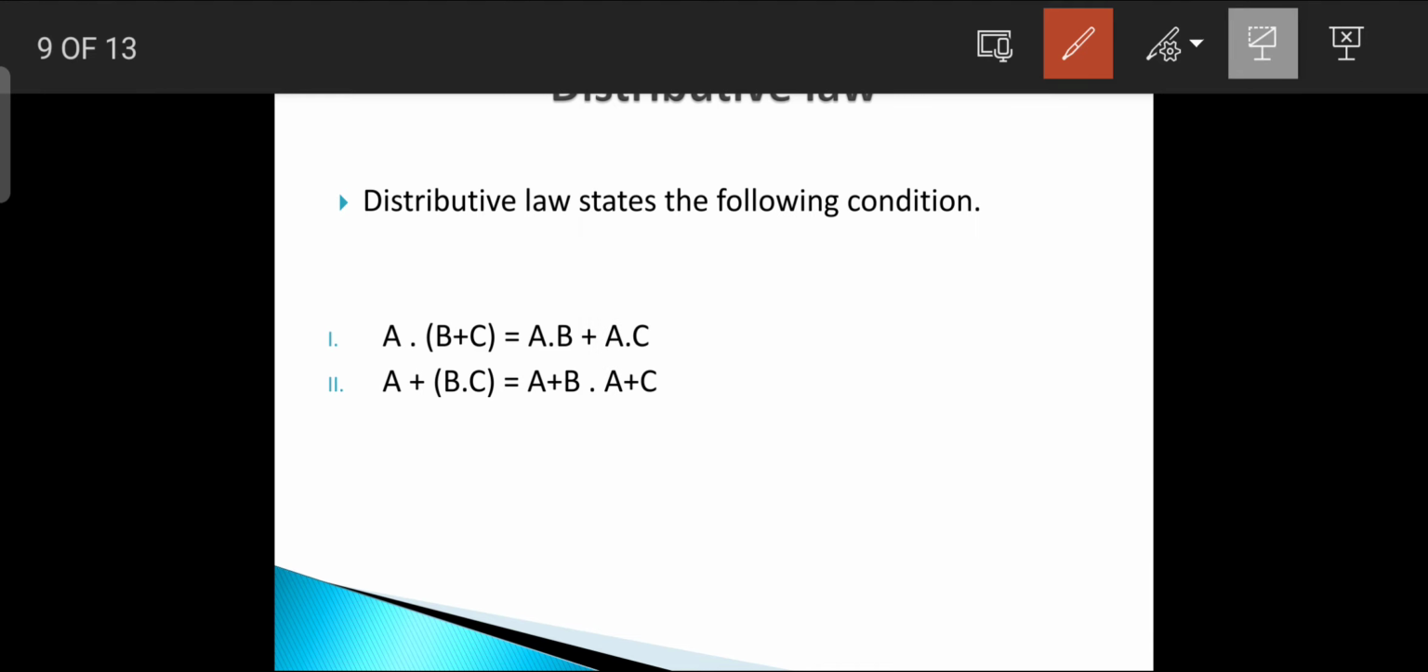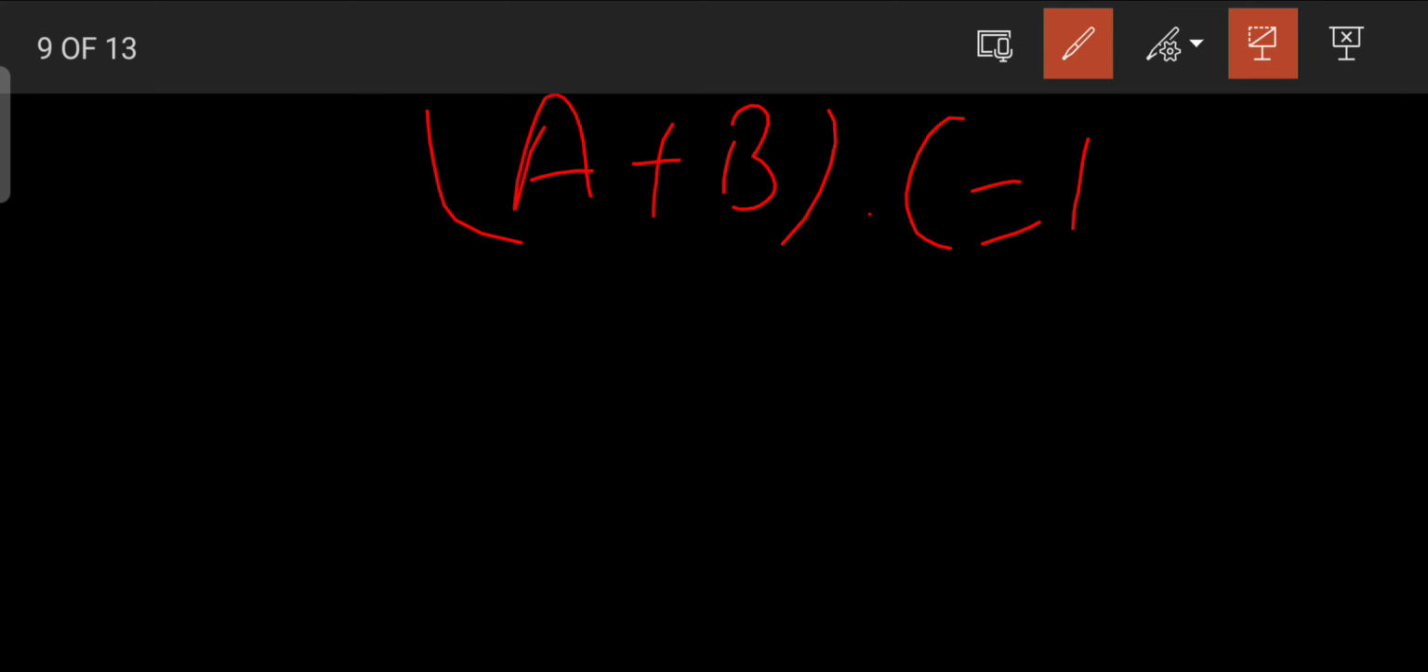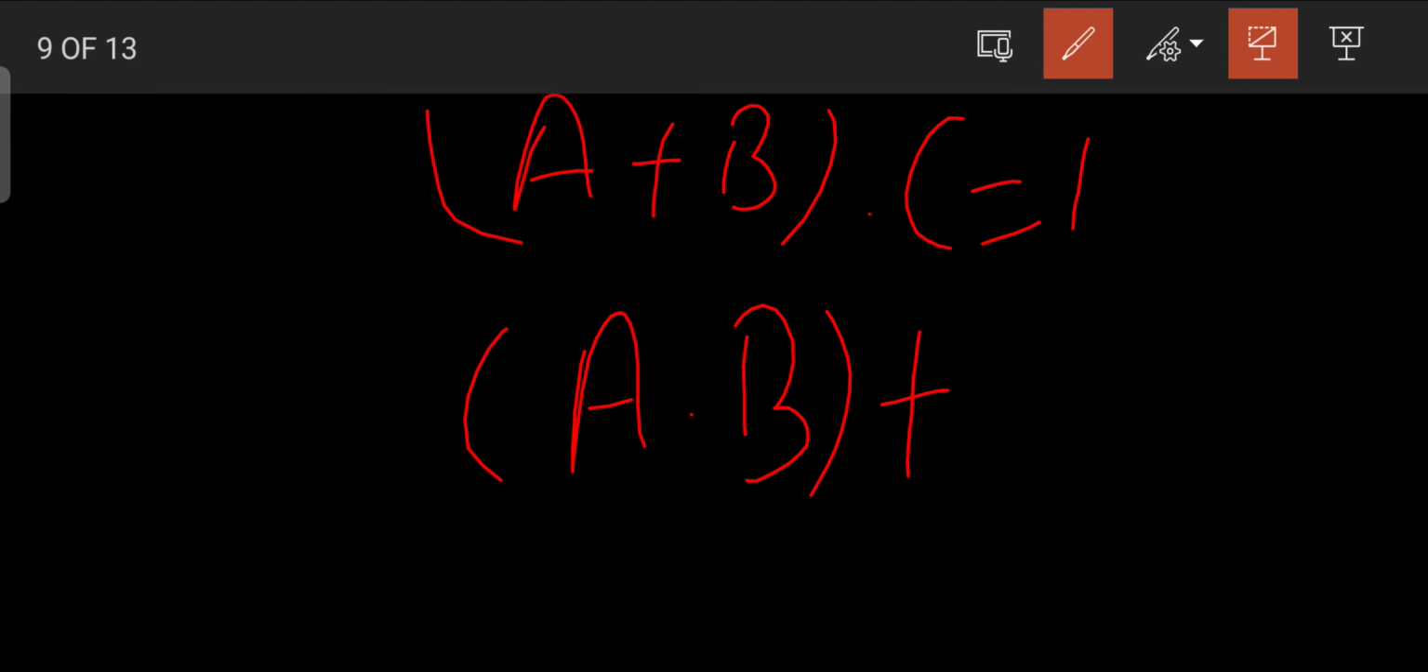Now, what did I say about duality? What duality is: like we have a plus b dot c is equal to 1. Then the duality principle says that if we exchange 1 with 0 and 0 with 1, and also exchange plus with dot and dot with plus, then they will be the same. For example, I can write this equation as a dot b plus c equal to 0.